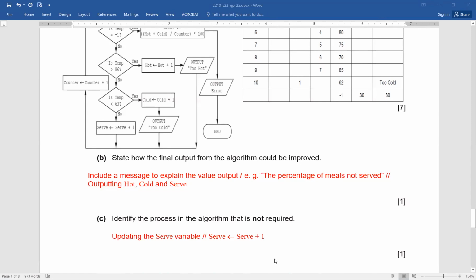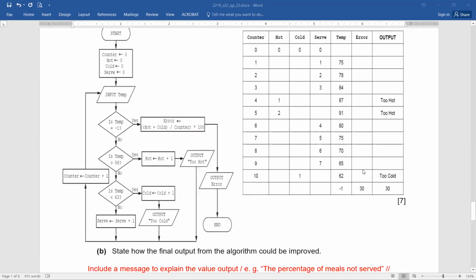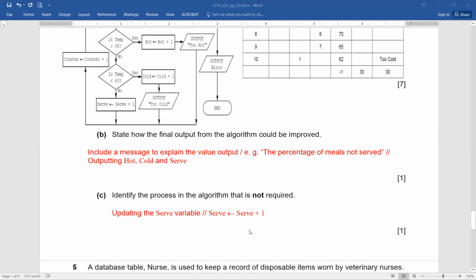Identify the process in the algorithm that is not required. Now you can see updating the serve variable, serve equals serve plus 1. You can see here, serve is not used anywhere. It's not used in calculations. So if you have identified this, that's perfectly okay. If you have identified these, that is considered to be a perfect answer. Fine.